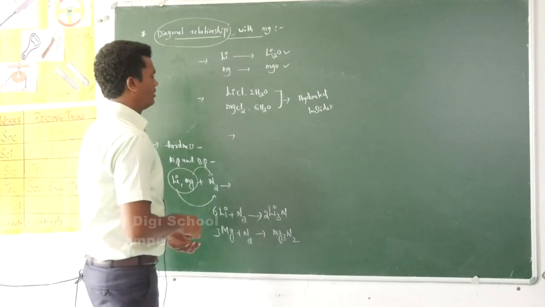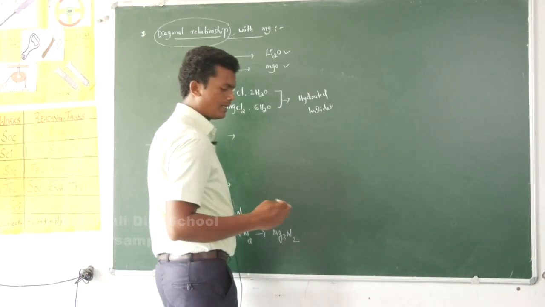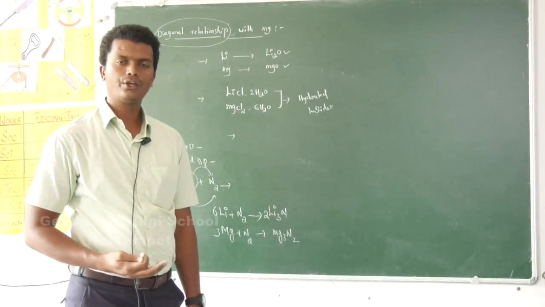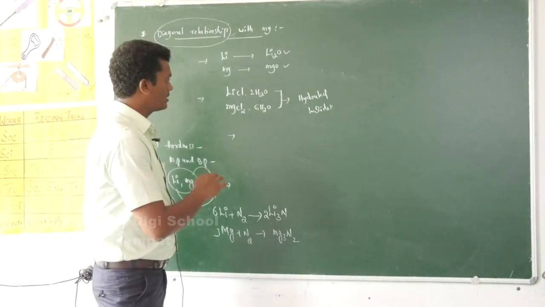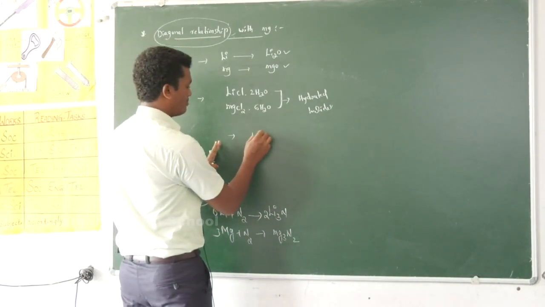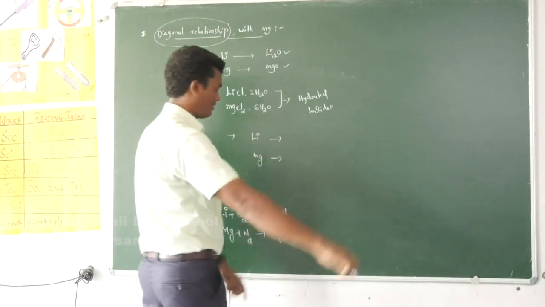Next, lithium hydroxide, lithium nitrate, lithium carbonate: when decomposition of compounds of lithium and magnesium takes place, we will get the same type of products.